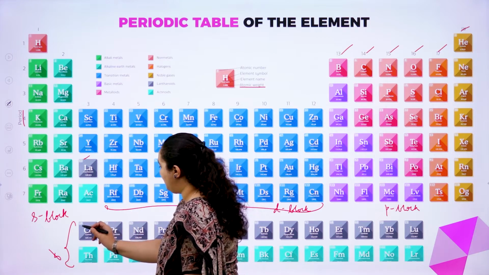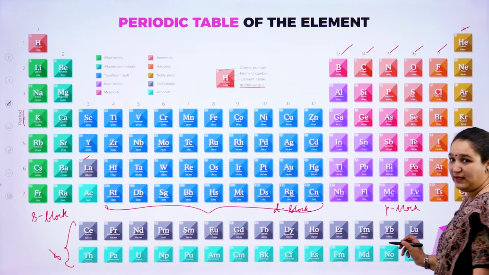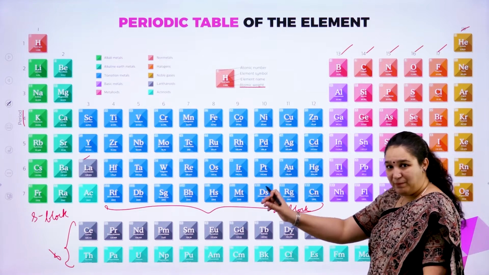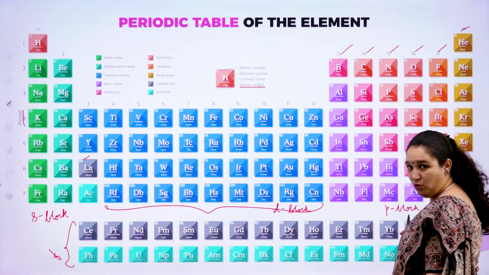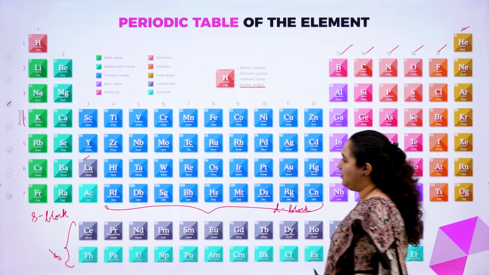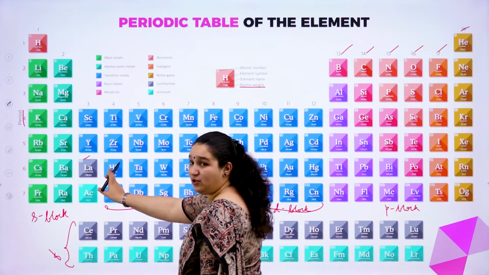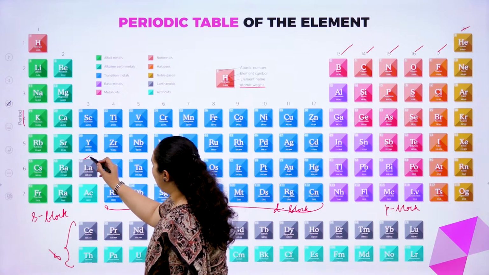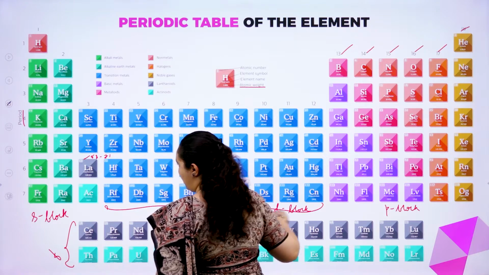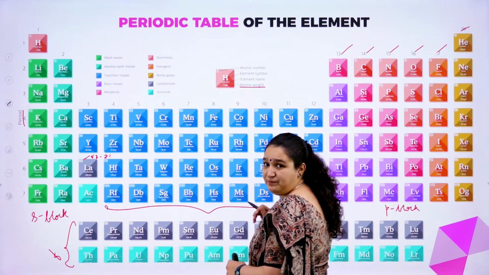After lanthanum, from 58 to 71, that is lutetium, is separated and put as a different row, and we call them lanthanoids. So after 71, 72, it continues again. So 58 to 71 is just placed as a different row, removed from there and kept separate.